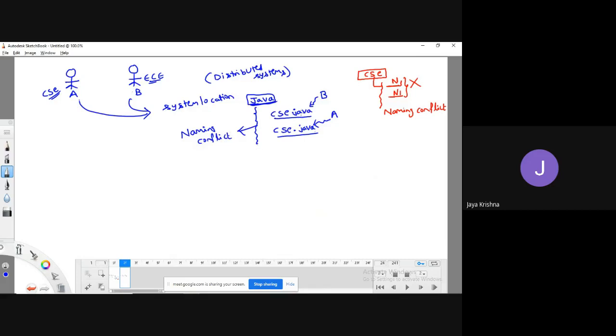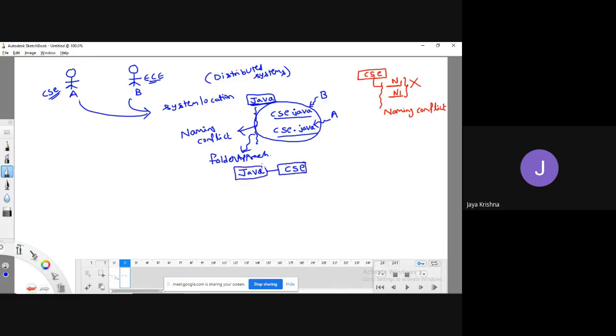But can we overcome this problem? Yes, definitely. We can overcome this problem through, once again, the folder approach. How can I do that? I will have a folder called Java. In that, I will classify them by department.